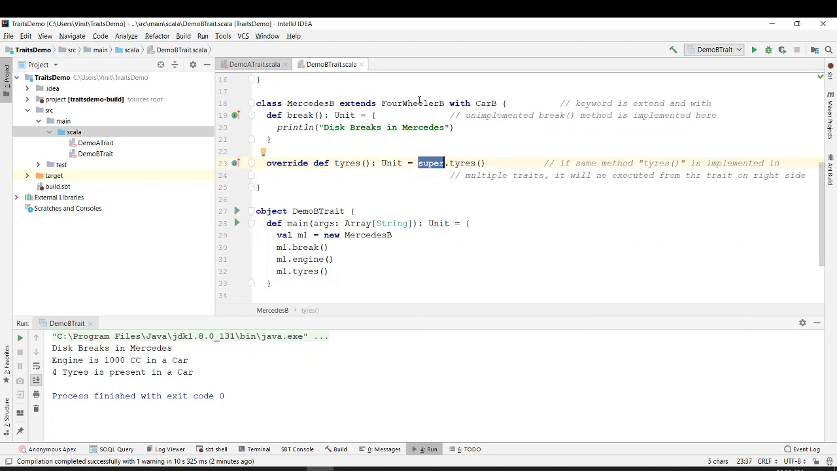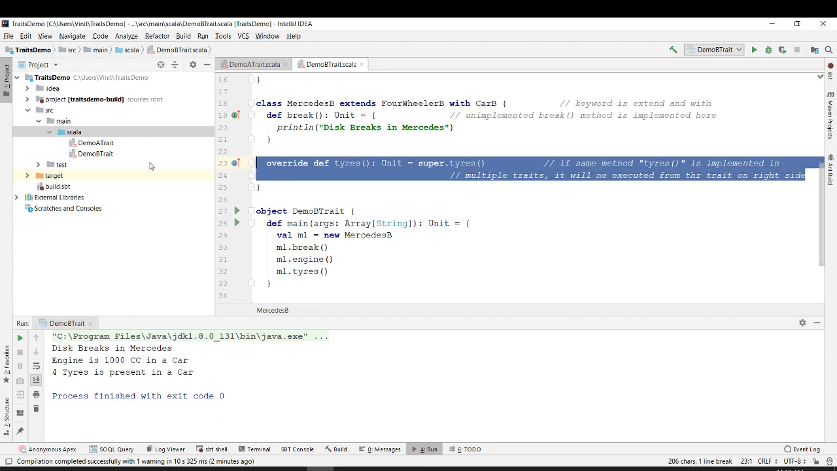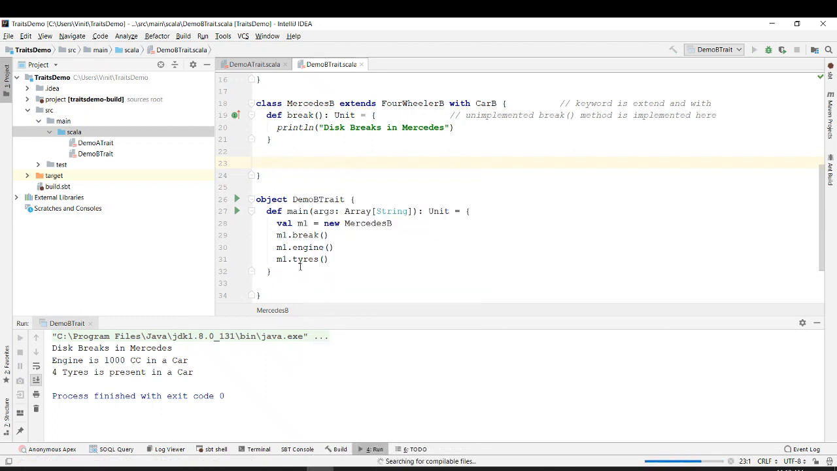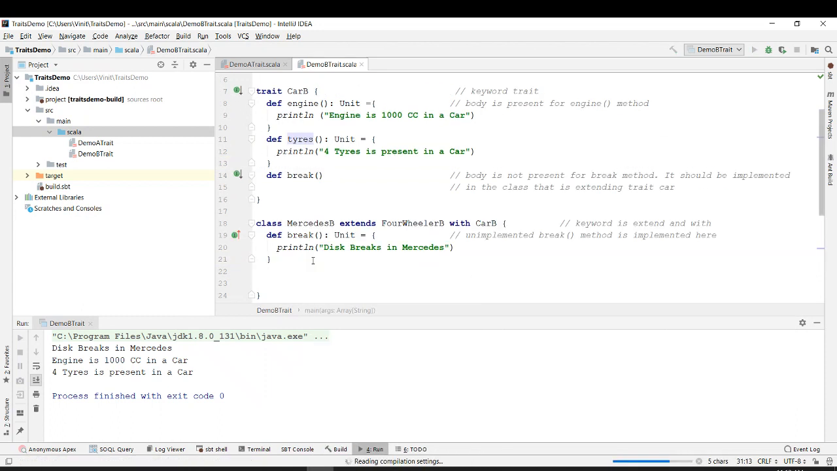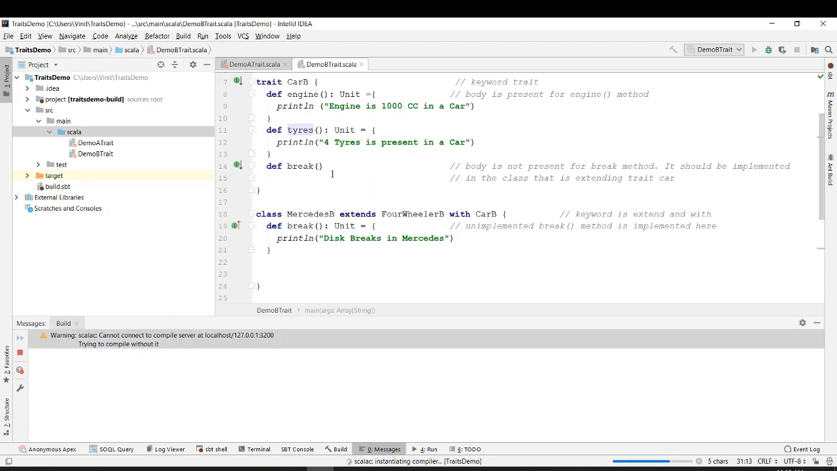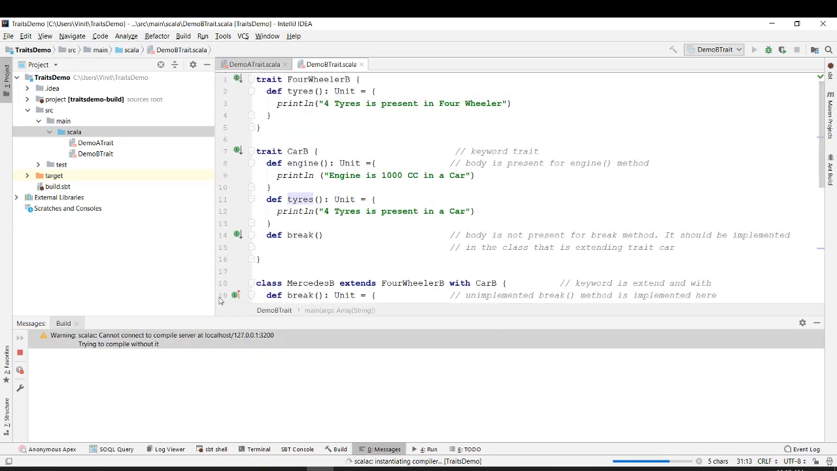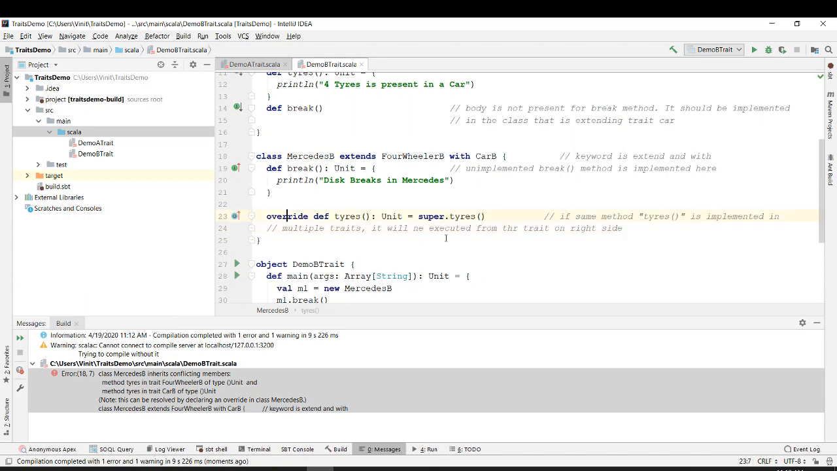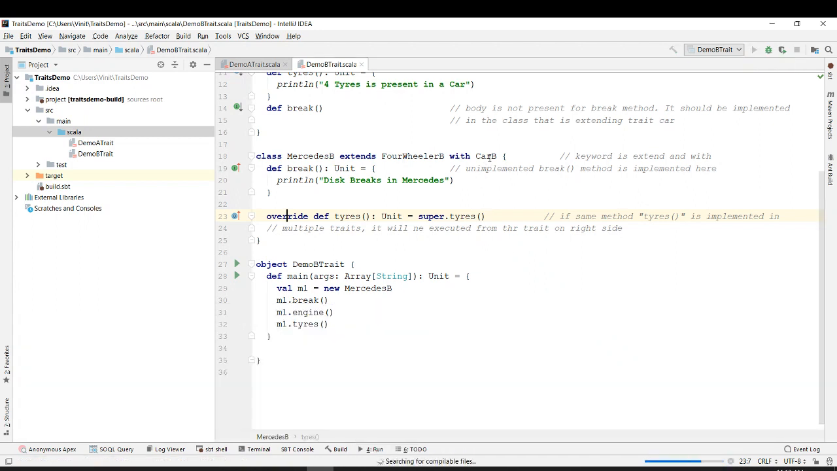Okay. So if you don't write this syntax, you have already seen that it says that if I don't write this super, then tires is implemented in two different traits. From where to execute, I don't know, right? So it is present in two different traits. I don't know where to execute. So for that we need to write super dot tires. Then it will know that it has to execute from the one that is present on the right hand side.